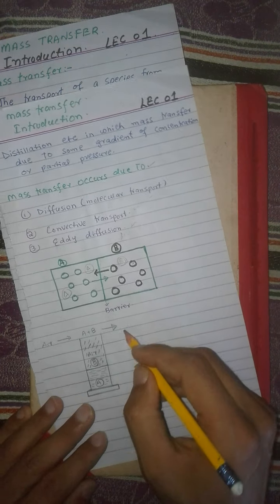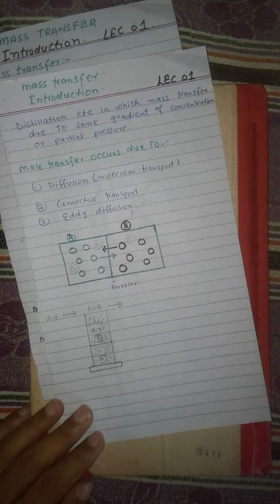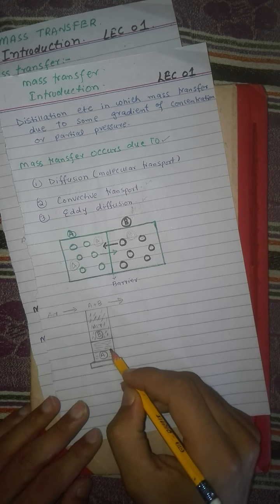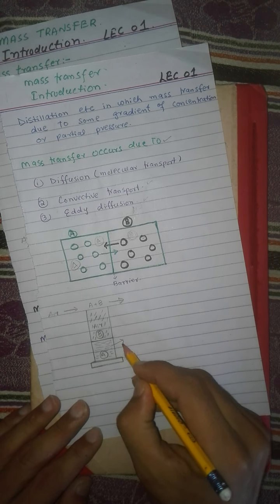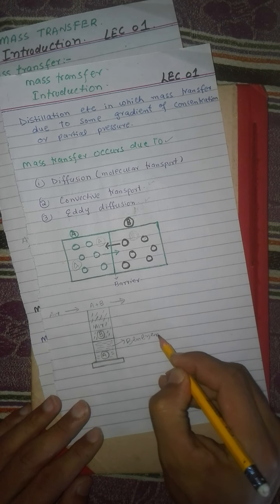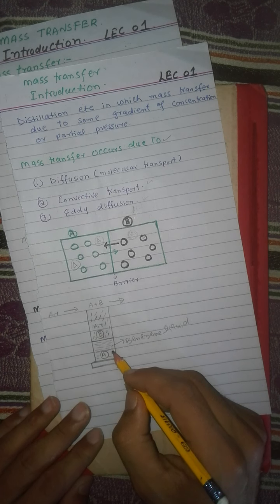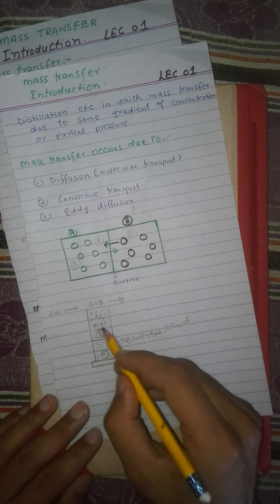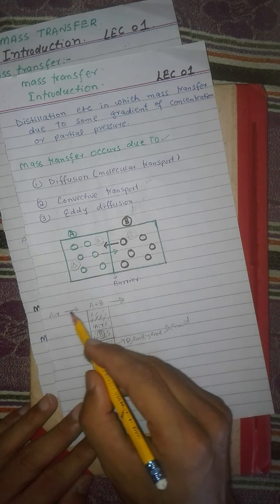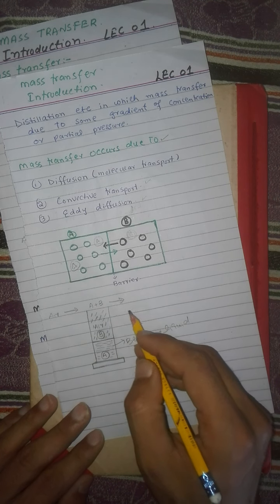Now similarly, suppose we have a cylindrical beaker which contains some liquid. It can be ethanol or it can be benzene. Let us consider this is liquid benzene placed in a cylindrical beaker, and above the benzene there is a stagnant layer of air, and on the upper side the air is flowing around the beaker.